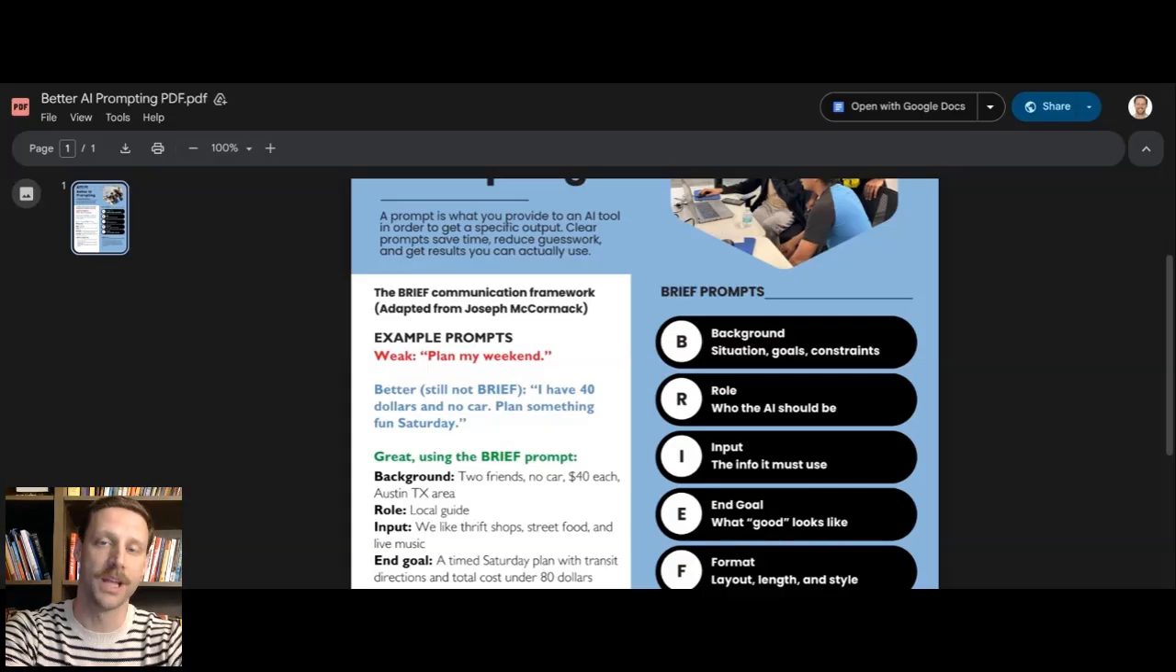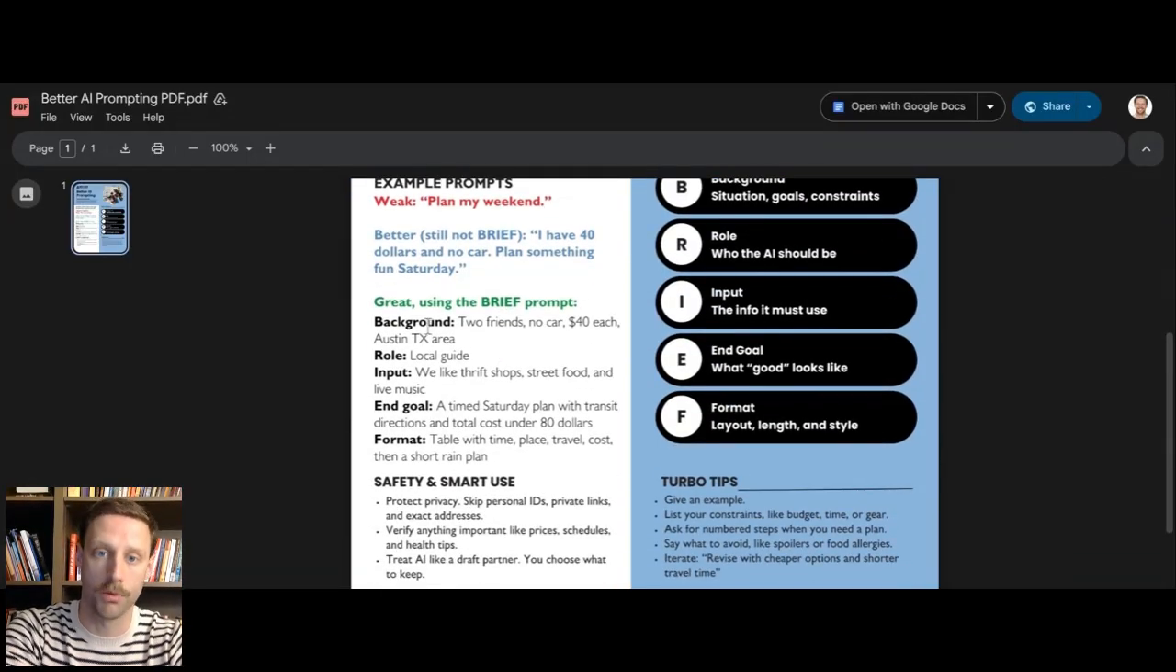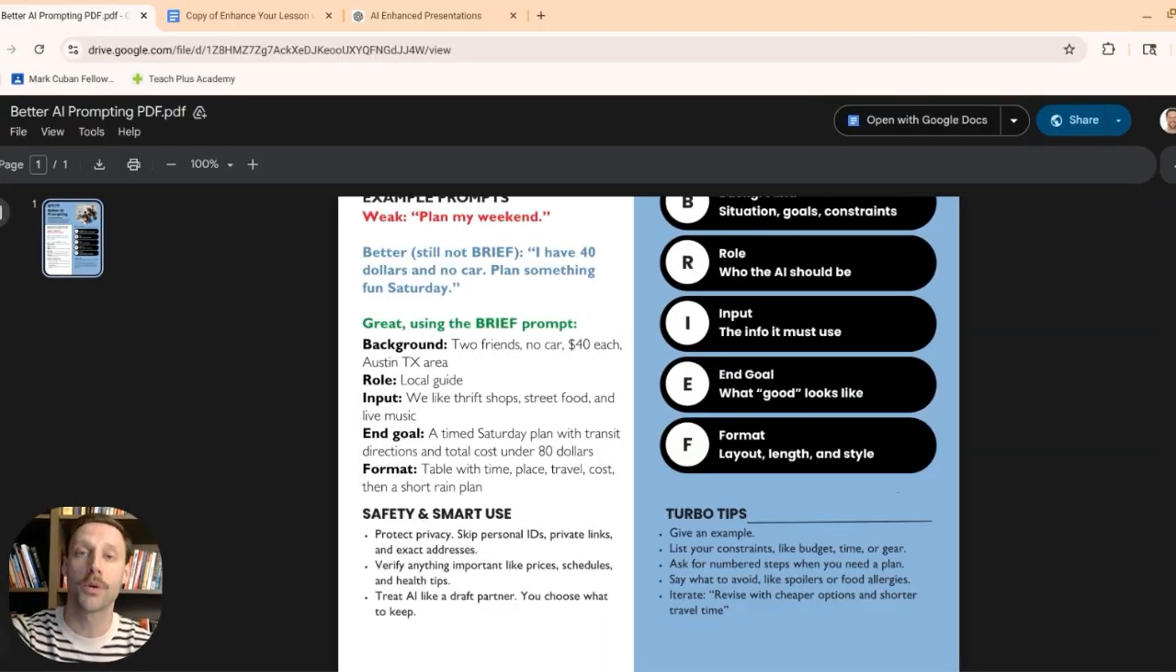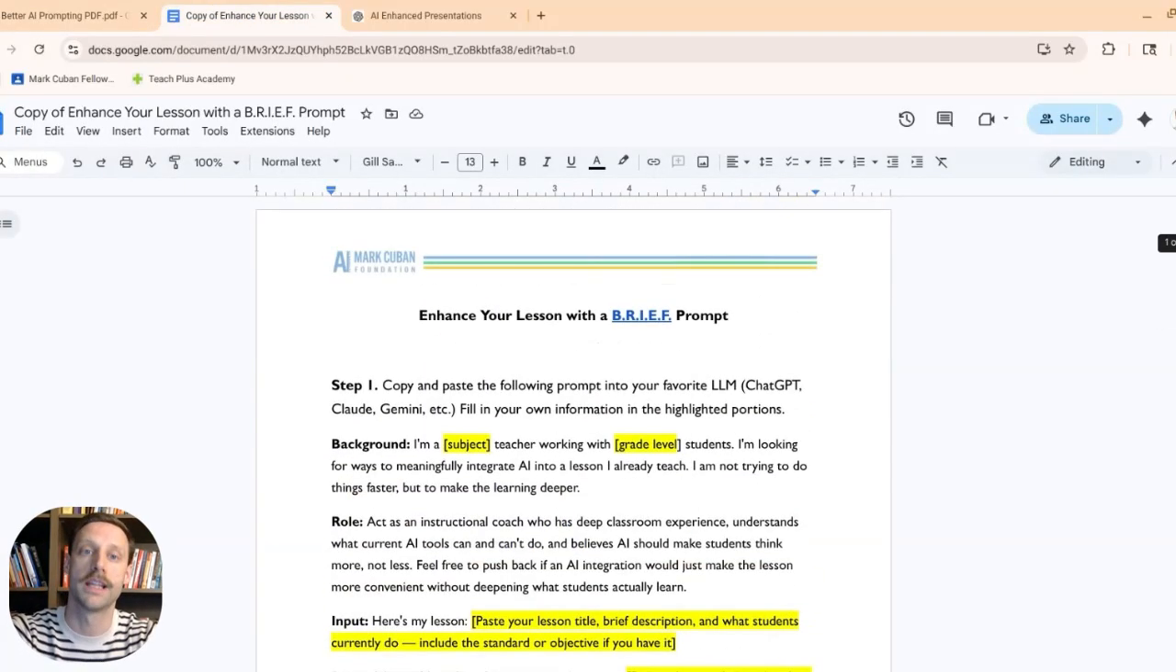Moving over to this document, which helps you orient yourself around what exactly you should be providing to AI for it to provide a more personalized or tailored output that might be helpful to you. You can see under this example prompt that it walks you through how to incorporate the use of those different roles, the brief method, in prompting AI. However, I'm going to jump over to show you how the Mark Cuban Foundation has adapted this more specifically for this role of prompting in a lesson.